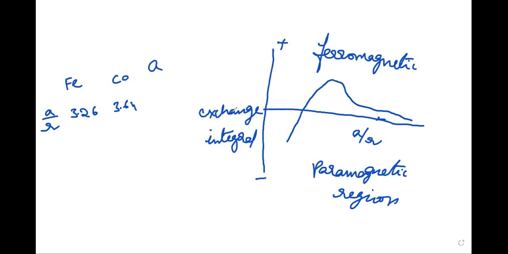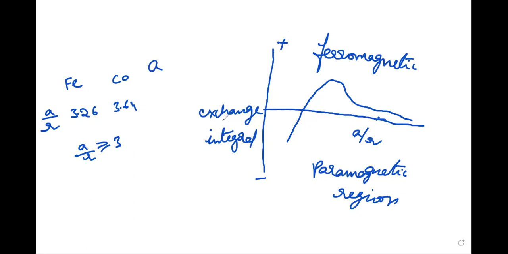So according to Slater, the ratio a by r greater than or equal to 3, but not a very large value, must be satisfied for the occurrence of ferromagnetism.